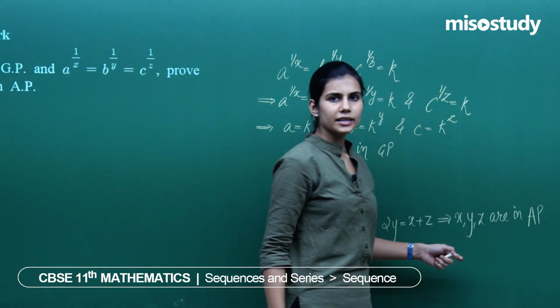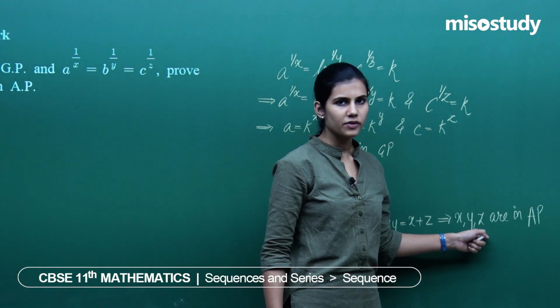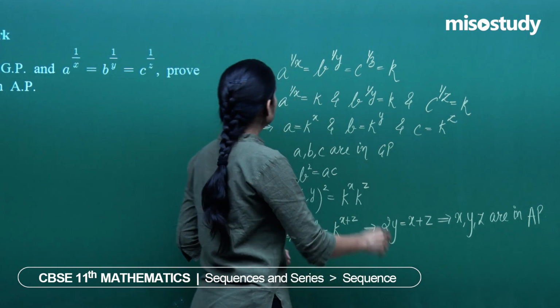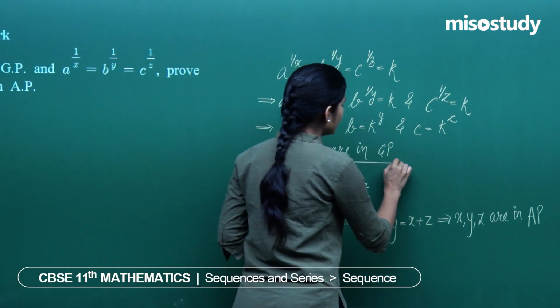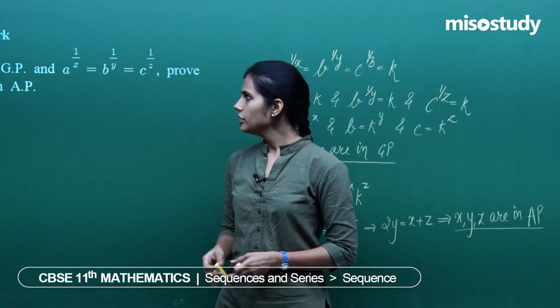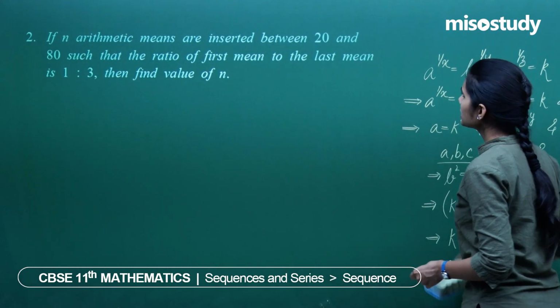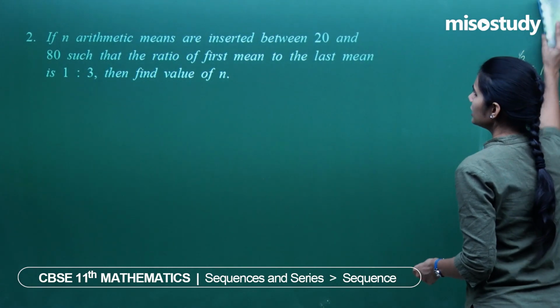Because three quantities are in AP if and only if twice of the middle term is equal to the sum of the first and the third term. So A, B, C were given in GP and that implied x, y, z are in AP. Clear? Moving to the next question we have, if n arithmetic means are inserted between 20 and